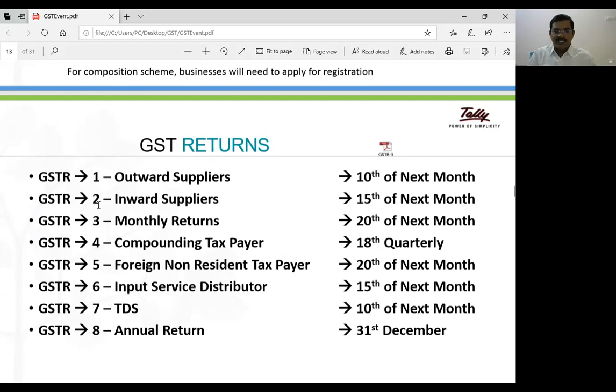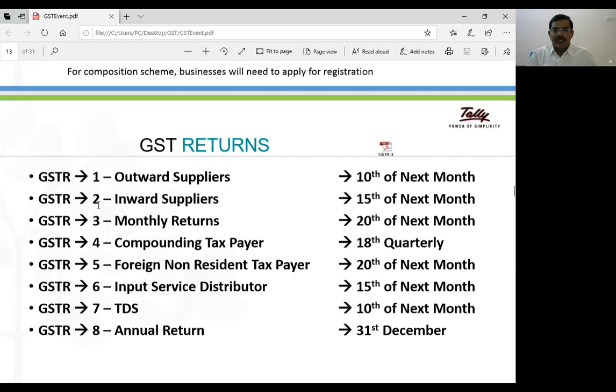These composite taxpayers have to submit a quarterly report, on the 18th of the next month after the quarter. For example, for the first quarter, April, May, June, the April to June quarter return has to be submitted by July 18th.